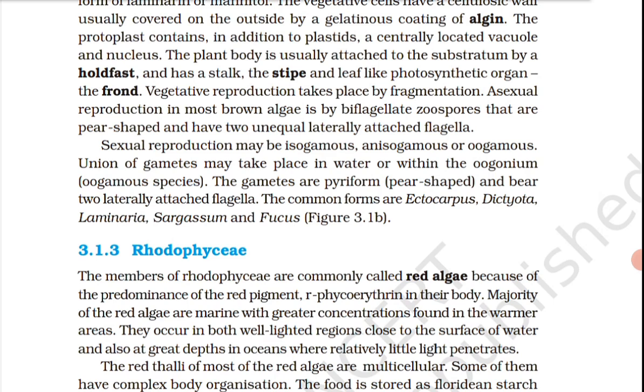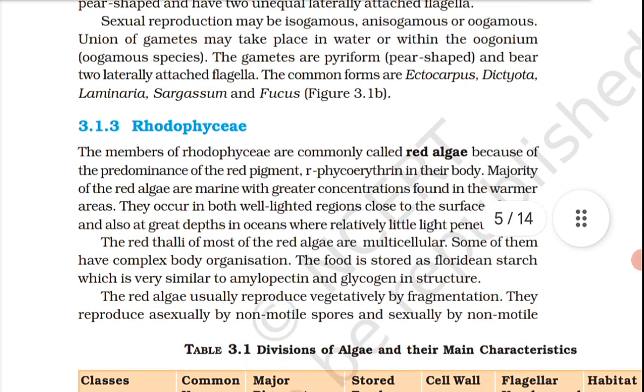The bryophytes are divided into liverworts and mosses. We are going to read now about liverworts. The liverworts grow usually in moist, shady habitats such as banks of streams, marshy ground, damp soil, bark of trees, and deep in the woods. The plant body of a liverwort is thalloid, for example, Marchantia. The thallus is dorsiventral and closely appressed to the substrate. The leafy members have tiny leaf-like appendages in two rows on the stem-like structures.